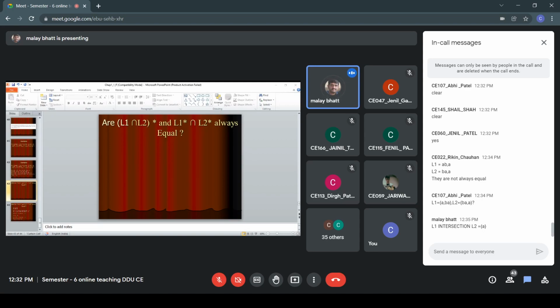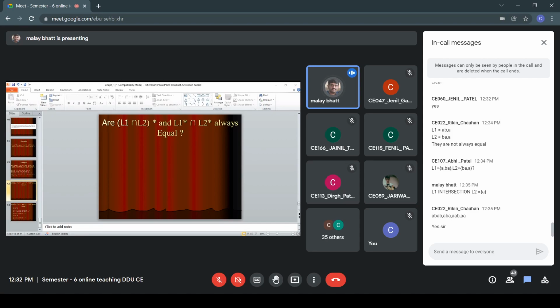Then AB with AB, then AB with A, then A with AB. So first is the L1 itself, AB comma A. Then ABAB, then ABA, then AAB, and AA. That's obvious, right?